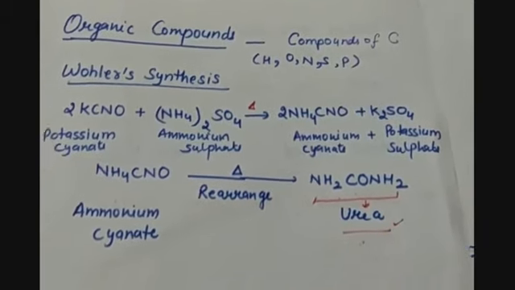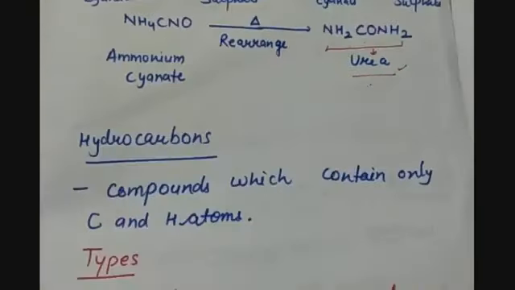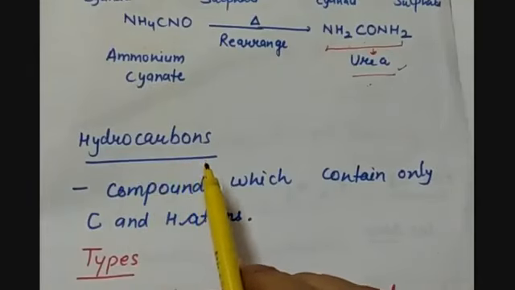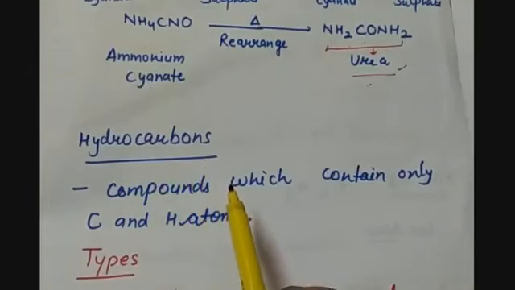Then we have hydrocarbons. So hydrocarbons are the carbon compounds which contain carbon and hydrogen atoms only. There will be no other element or atom present in the hydrocarbons. There will be only carbon and hydrogen atoms. These hydrocarbons are further classified into two types: saturated carbon compounds and unsaturated carbon compounds.